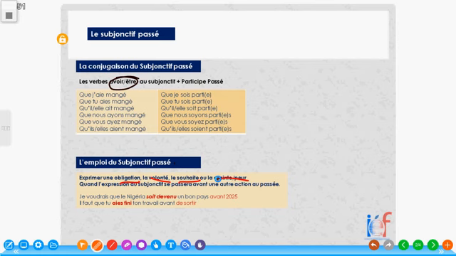So how then do we use subjunctive passé? We use subjunctive passé when the action to be in subjunctive is going to be happening before another action. Quand l'expression du subjonctif se passera avant une autre action. I would like to explain properly.